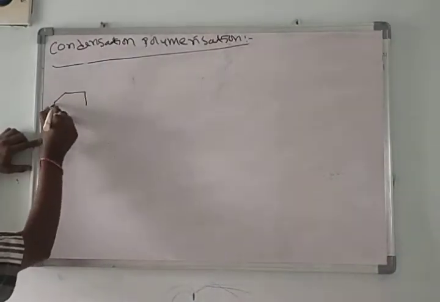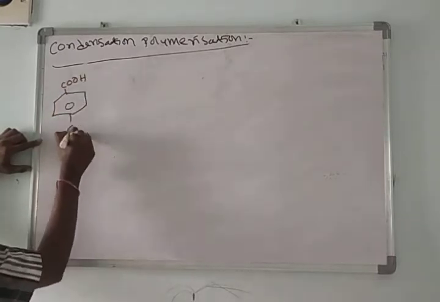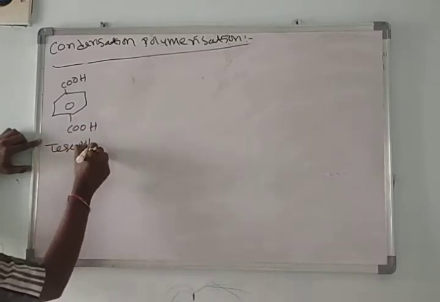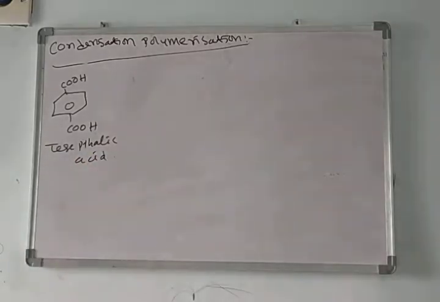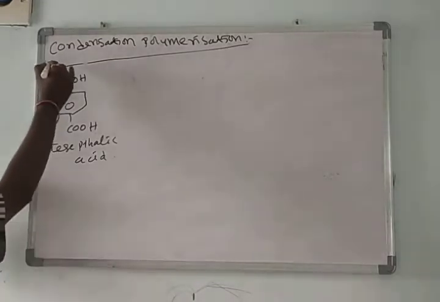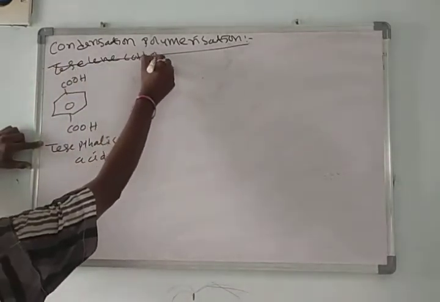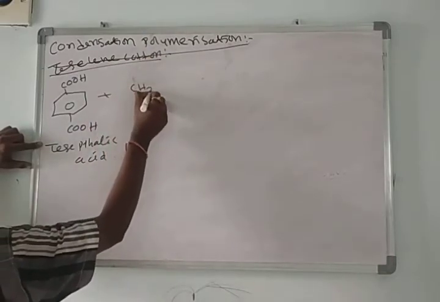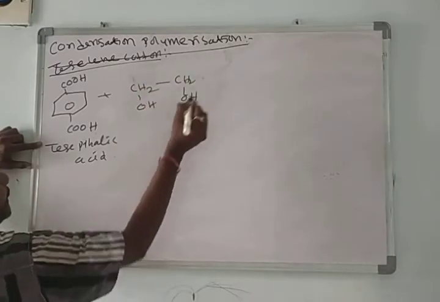Here, COOH. This we call terephthalic acid. Terephthalic acid reacts with ethylene glycol. This is the ethylene glycol.